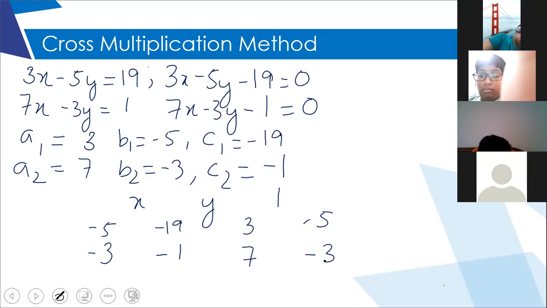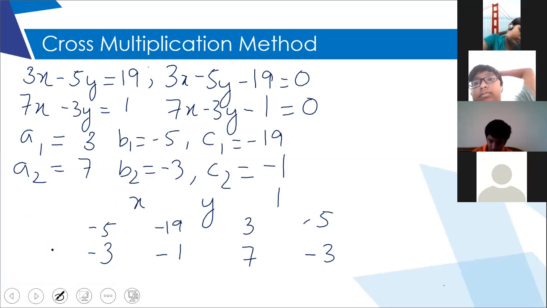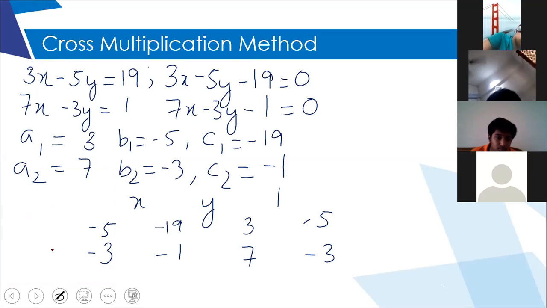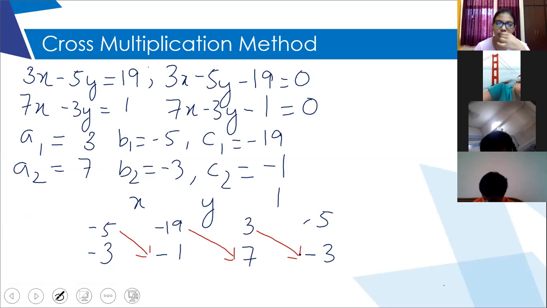Okay, now Kavya, tell me the next step. Then it will be x. Sorry, we will have to multiply minus 5 by minus 1. So we will first put arrows so that we don't get confused, isn't it? Yes, ma'am. So I will just put arrows.